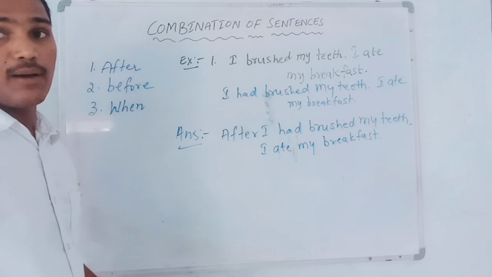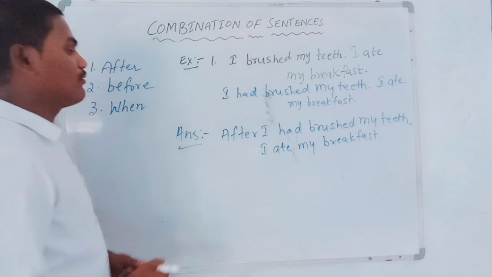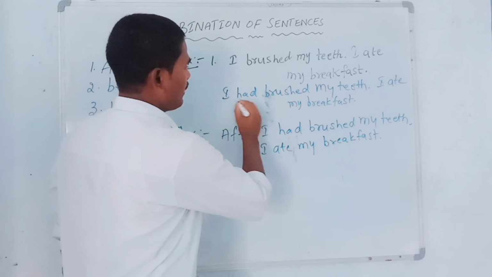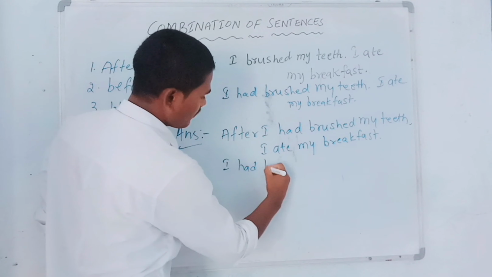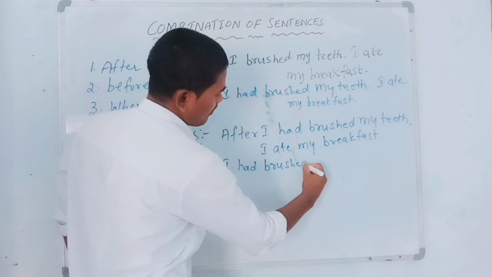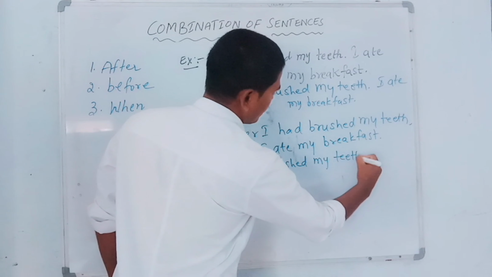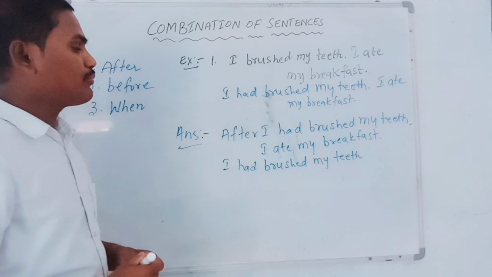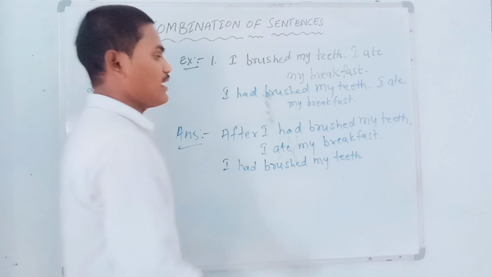Now let us see how to combine these two expressions with the help of before. First we have to complete this: I had brushed my teeth, before I ate my breakfast.